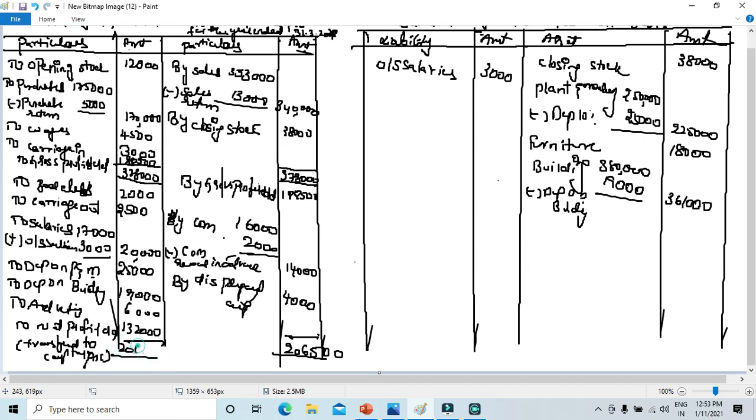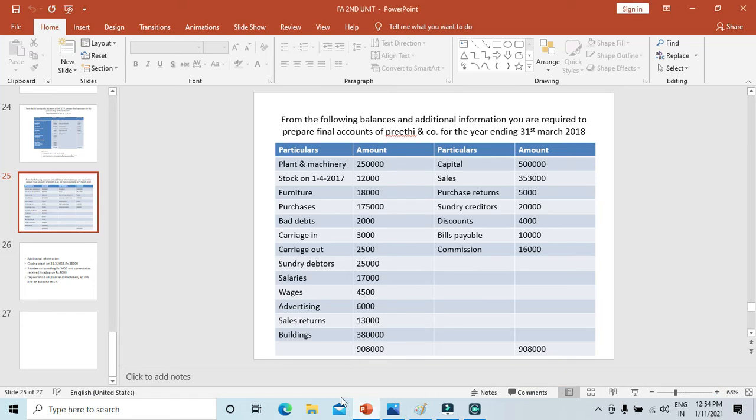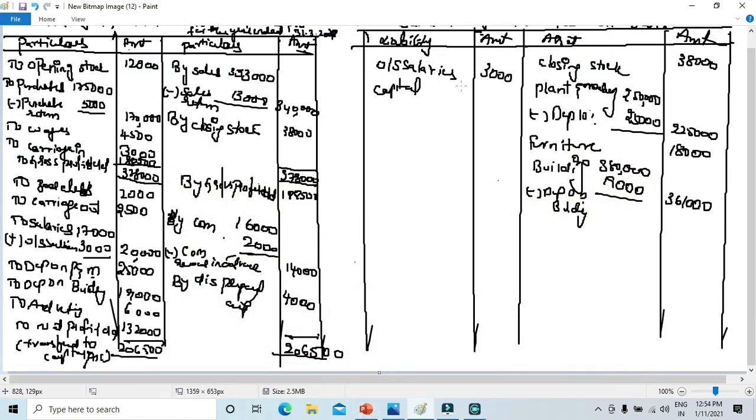2,06,500. Now on the balance sheet liability side, you're going to take capital that has been given in the question. 5 lakh it is. So let's take down that 5 lakh. You need to add back the net profit. In the outer column it will be 6,32,000.